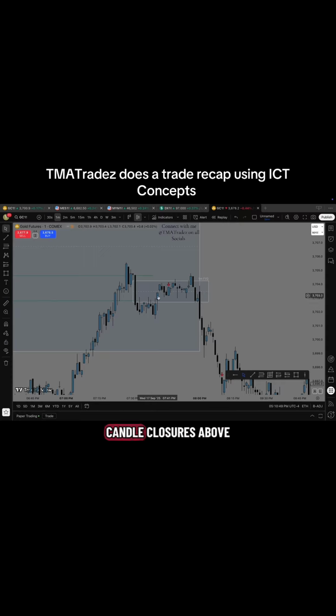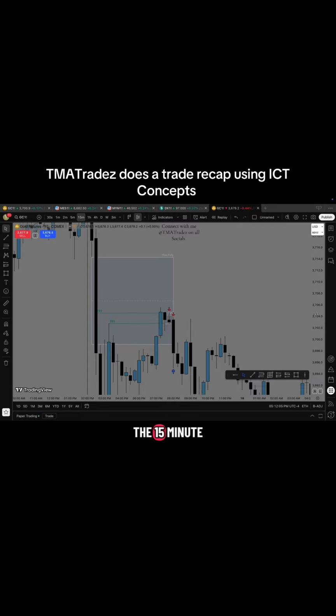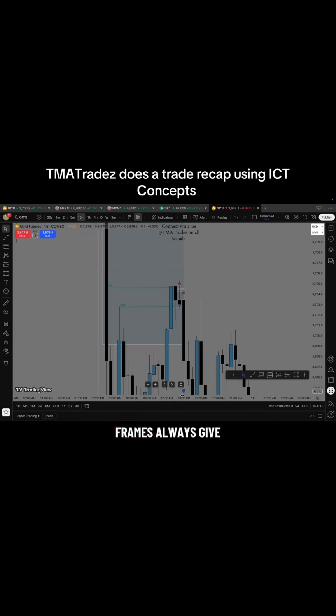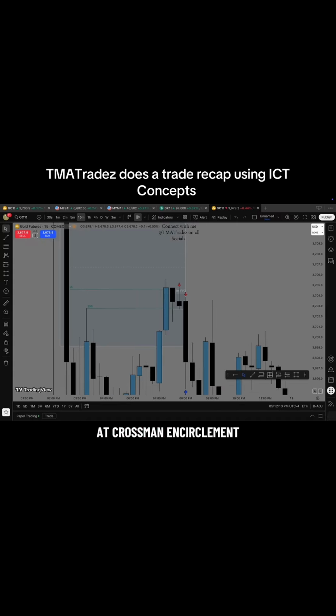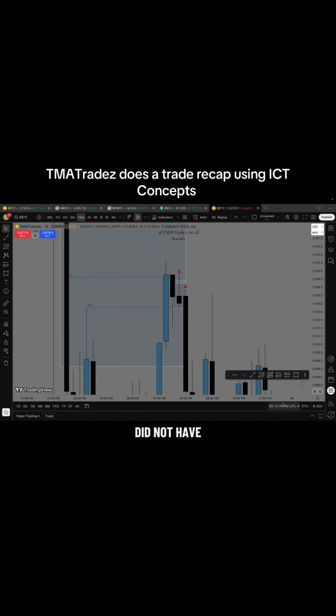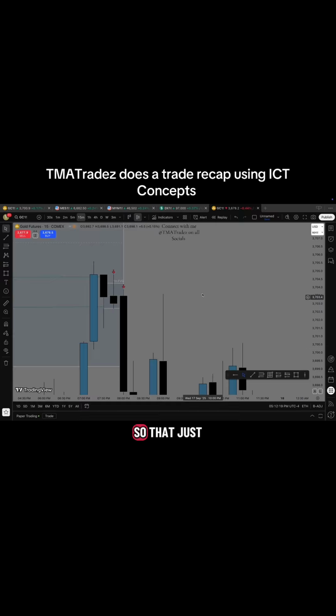But when I did see these candle closures above consequent encroachment, I just went up to a higher time frame. So I went back up to the 15-minute time frame. The higher time frames always give you the bigger picture of what's going on. And on a higher time frame, we had resistance at consequent encroachment. As we can see, we wick. We didn't have a full body closure above consequent encroachment. So that just tells me that my directional bias is correct. So that's why I didn't panic.